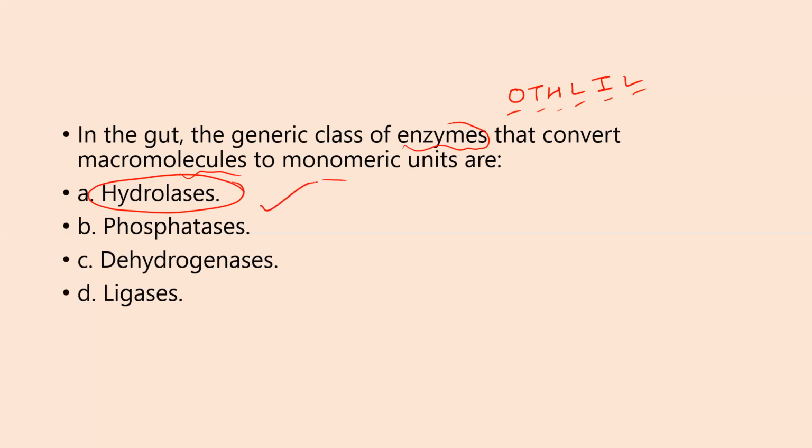For example, carboxypeptidase is there. Then there are so many enzymes. Proteases is there, right? Chymotrypsinogen is there. Lipases is there. Amylase is there. Isomaltase is there. So these all belong to the class of hydrolases. So the option A is the answer.